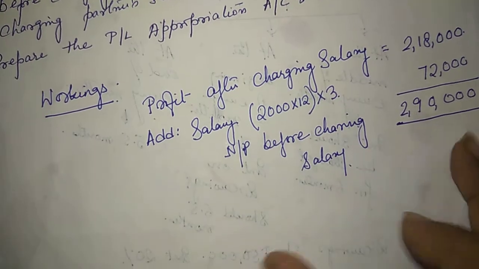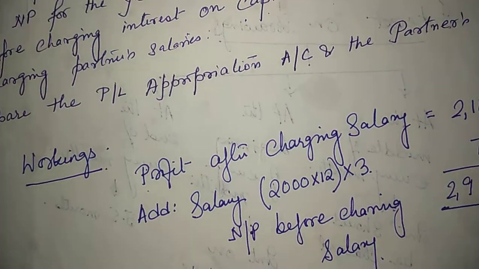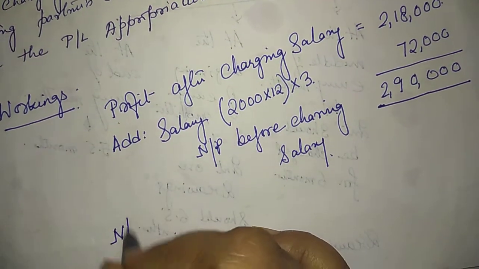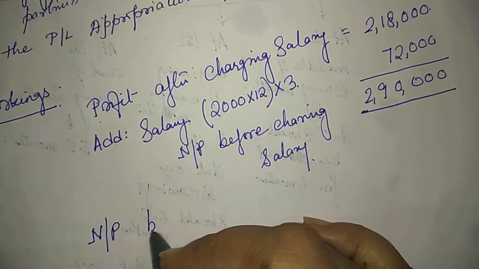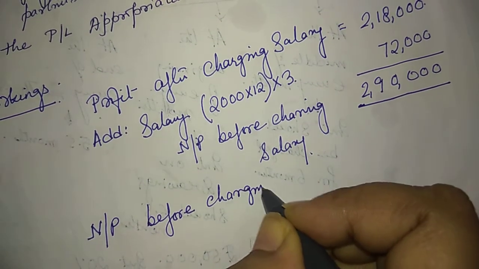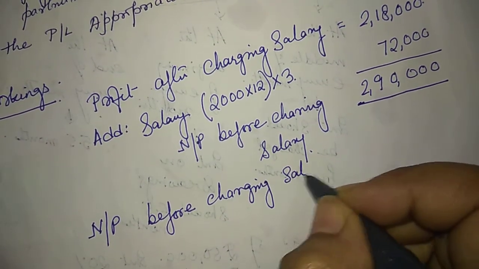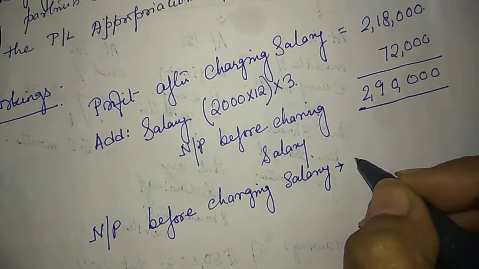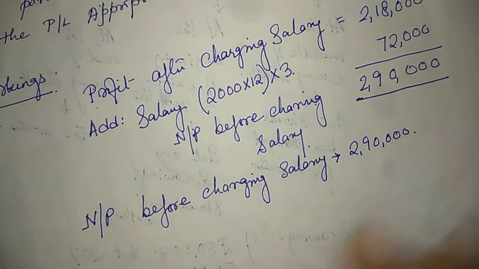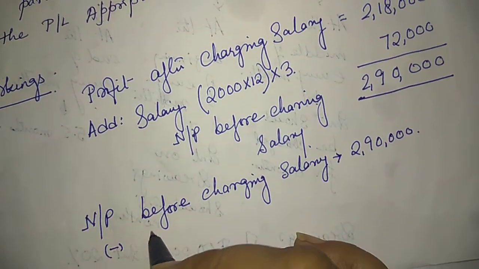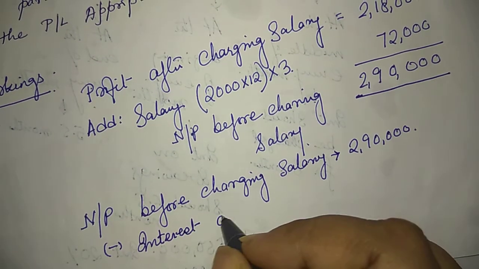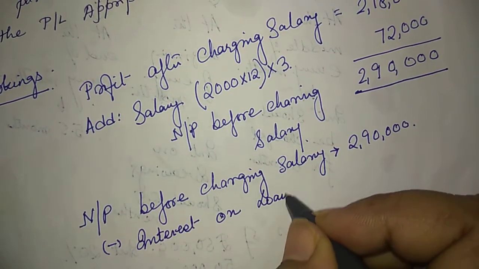Here we have found out net profit before charging salary, 2,90,000. Okay, this is my net profit as per profit and loss account. From here I deduct interest on loan.